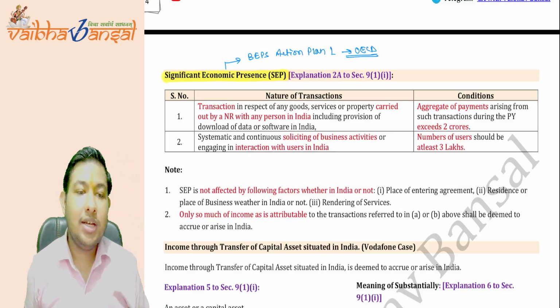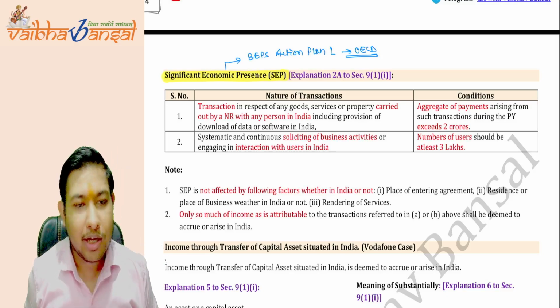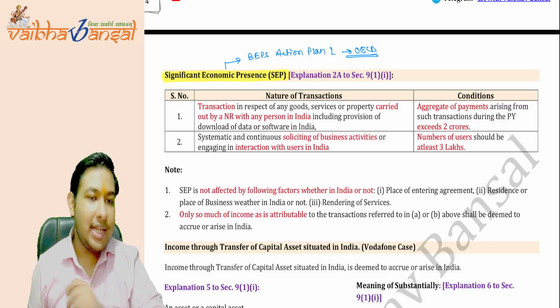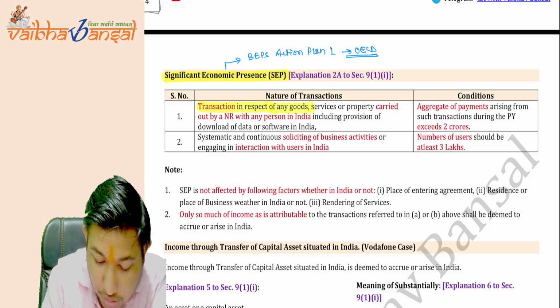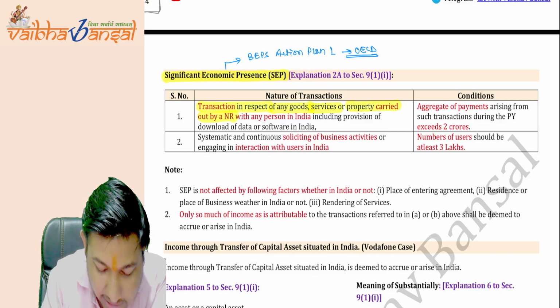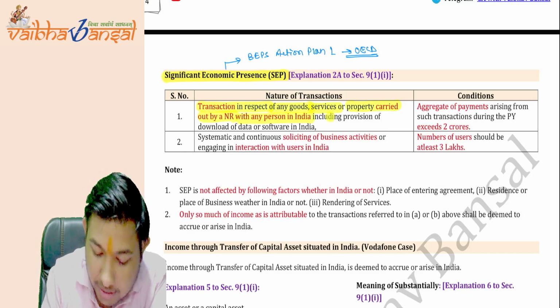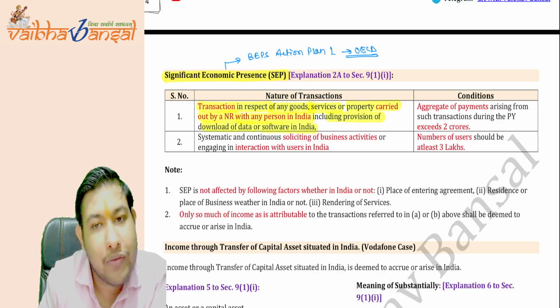Action Plan number 1 suggests the special tax as the significant economic presence. Okay, now India, what is it saying? India is saying that any transaction in respect of any goods, services, or property carried out by a non-resident with any person in India, including provision of download or data or software in India.